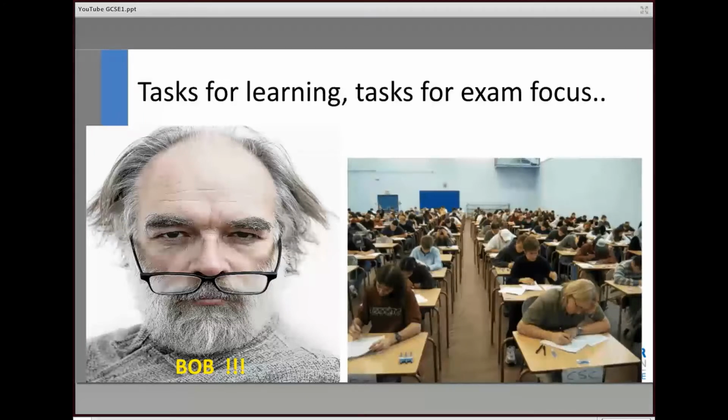And again, let's be very, very clear. The person who writes the papers is not called Bob and doesn't look like that. But the idea being that what we're trying to do with these tasks is match the demands that our pseudo Bob here may well have in future for examinable PE. So this is the whole idea for this particular presentation, so we'll crack on.